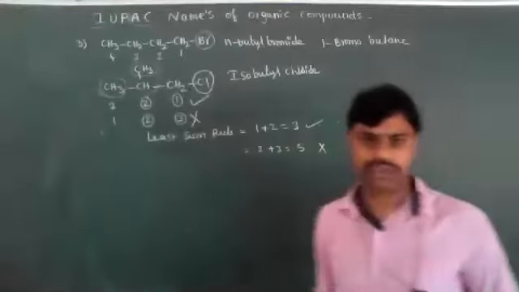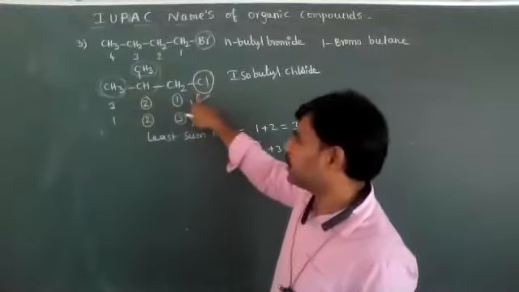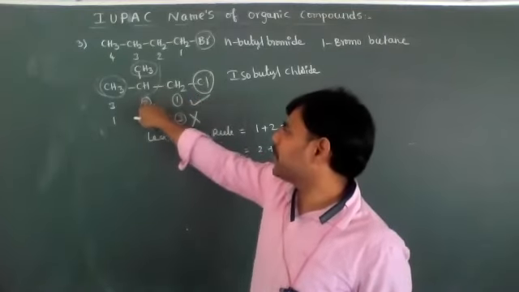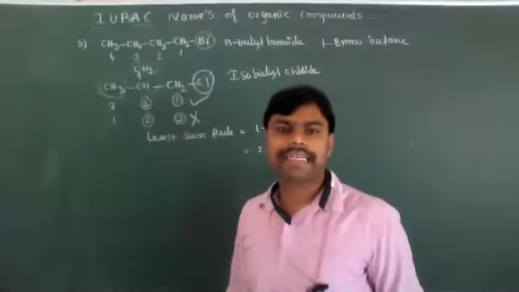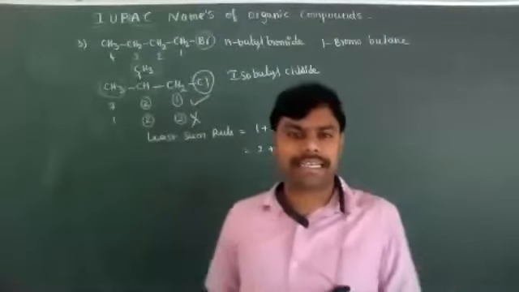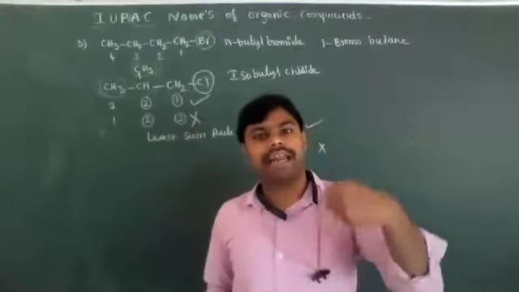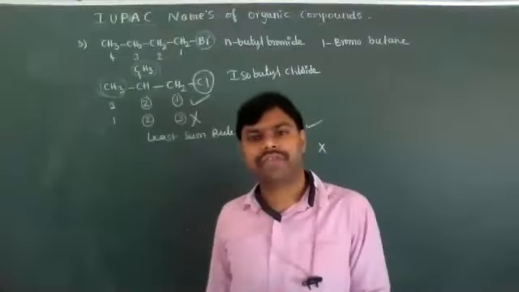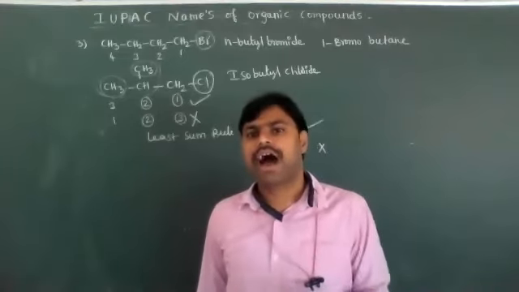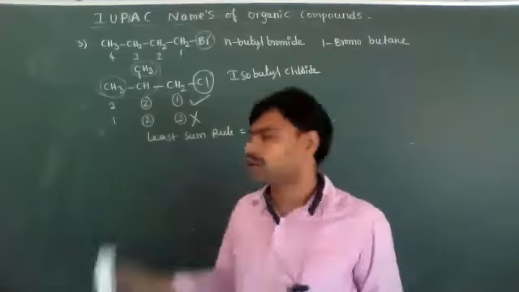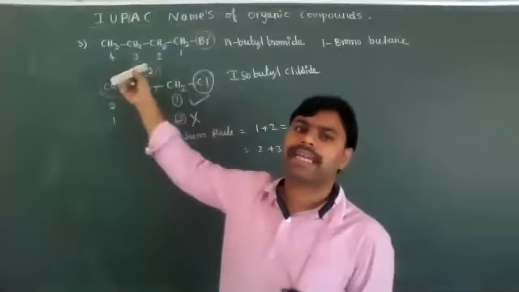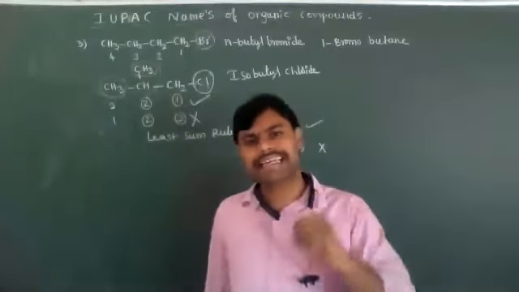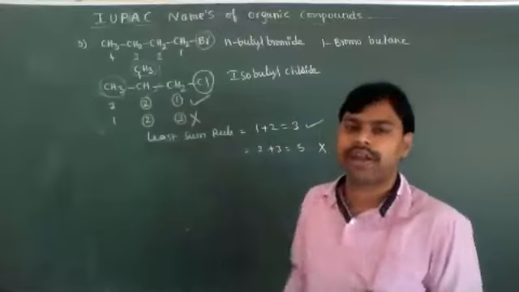According to that, the chlorine position is 1 and the methyl position is 2, and 2 different substituents are present. Then, while writing the substituent names after identifying the positions, we follow alphabetical order. Chlorine starts with C and methyl starts with M, so C comes first; that's why we write chlorine first.